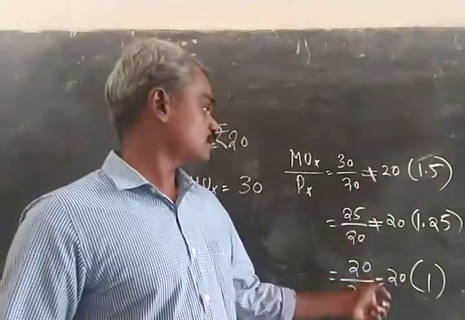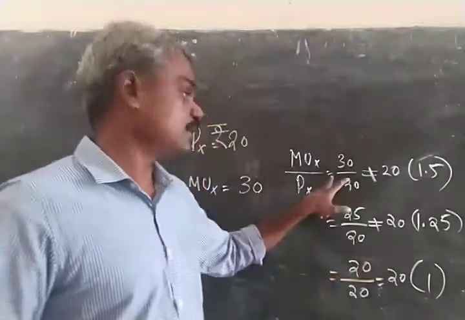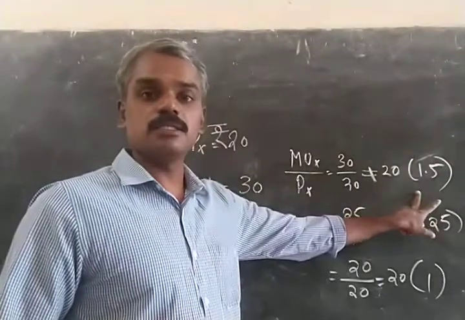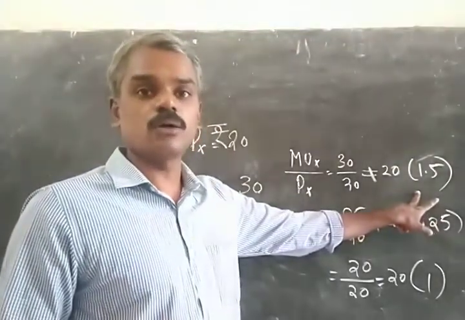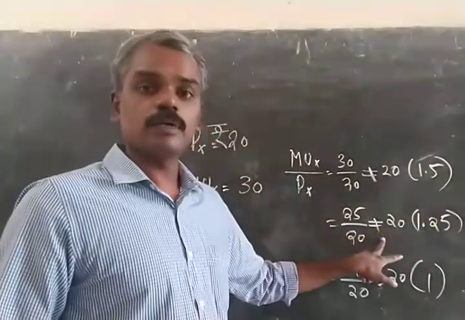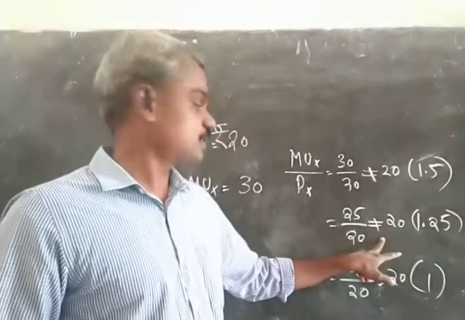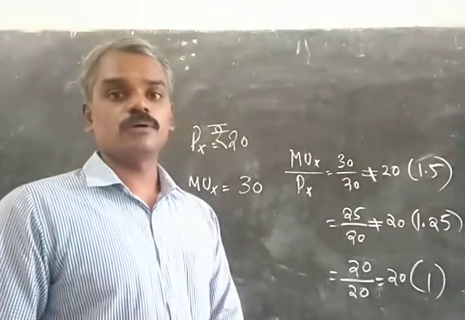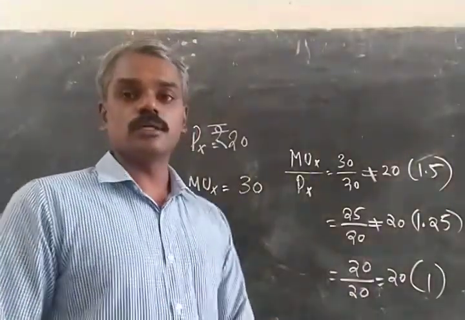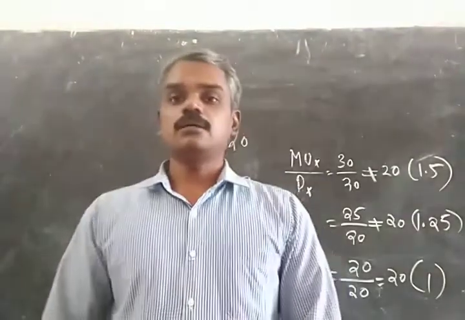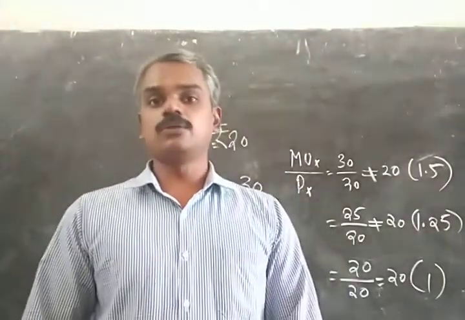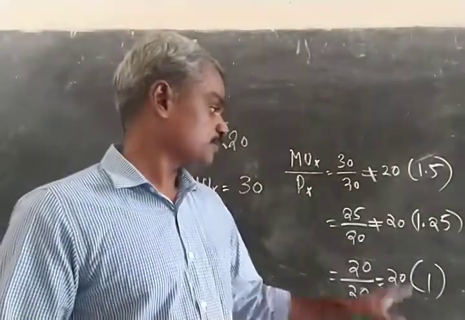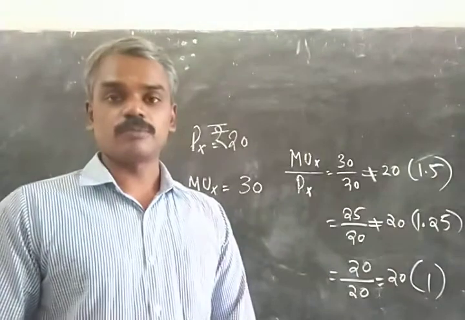At any of these points, that is when he is consuming only one unit of the commodity, the money that he is spending is giving him more worth than the cost of money. When consuming the second unit also, the situation is the same. The 1 rupee is giving him more than 1 unit of satisfaction. On consuming the third unit, the marginal utility that he gets from that third unit is equal to the marginal utility of money, which is also 1. So this is the equilibrium of the consumer.